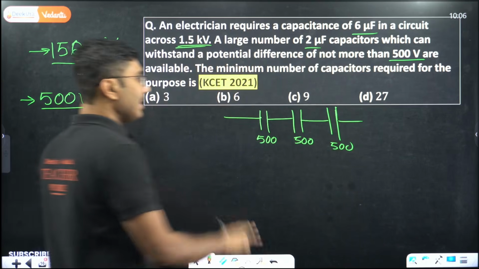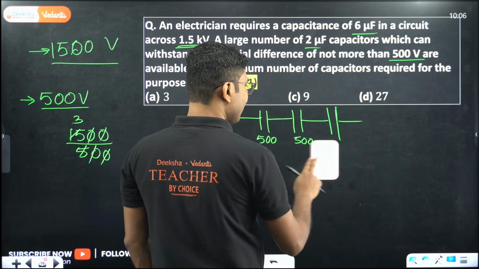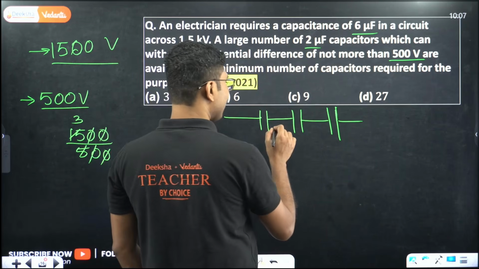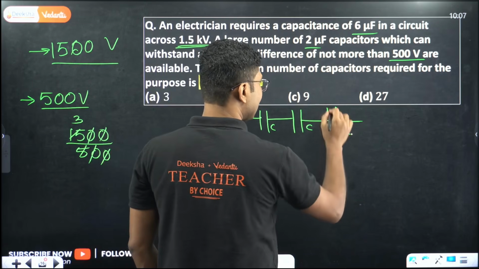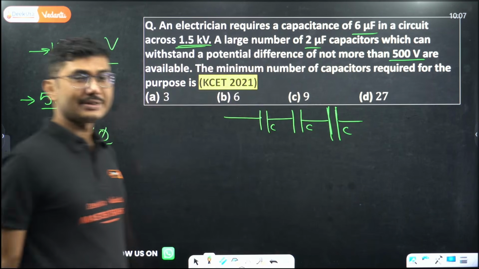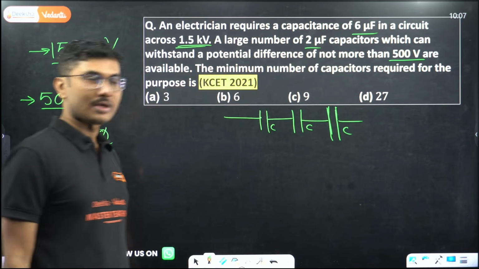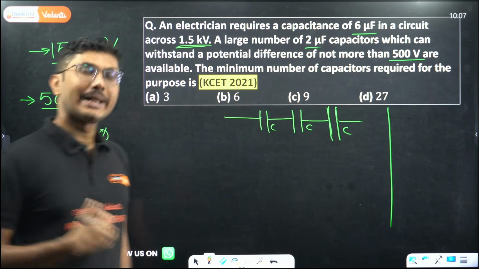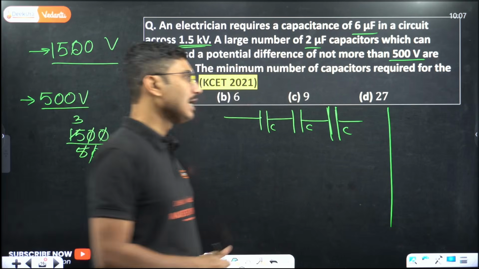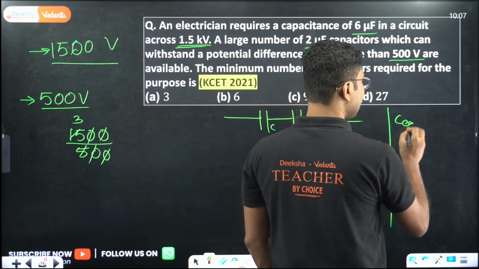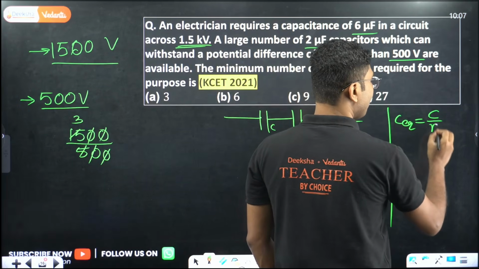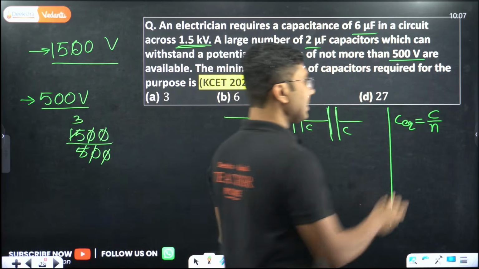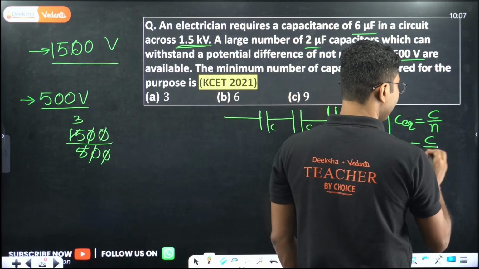But when you connect them in series, what happens to the overall capacitance? Overall capacitance decreases. So this one was C, this one was C, this one was C. What happens to the overall capacitance? 1 by C plus 1 by C plus 1 by C. Just remember there is a shortcut formula for when equal capacitances are connected in series. The equivalent capacitance can directly be written as capacitance divided by the number of capacitors. So here when you connect all of them in series, the equivalent capacitance becomes C by 3.